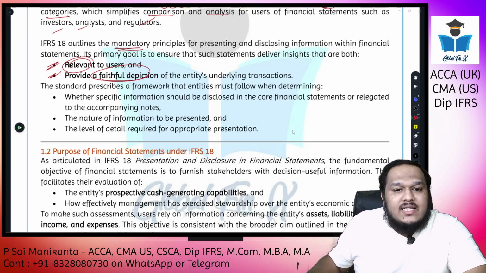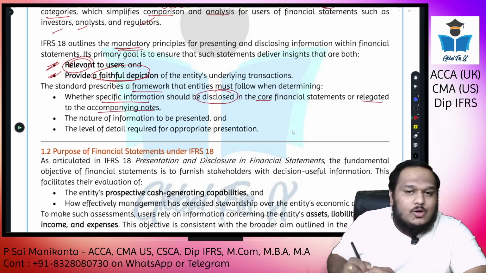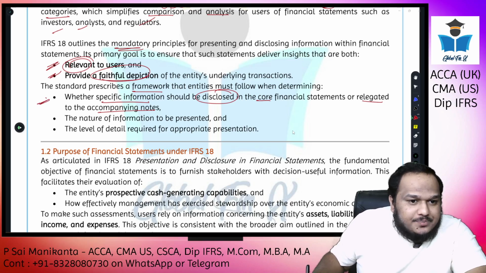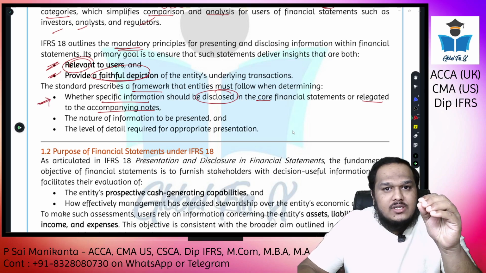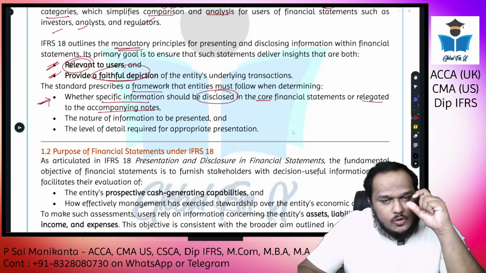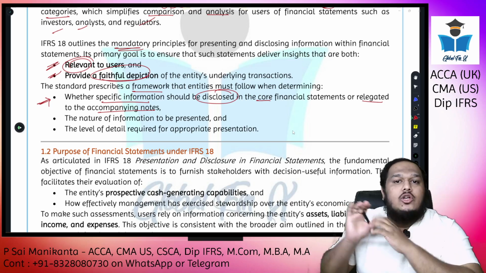The standard prescribes the framework that entities must follow, that is, whether specific information should be disclosed in the core reports or relegated to the accompanying notes. That is a judgment. Should I show something on the face of the financial statement, like on the P&L? Should I show a separate line item, or should I show it as other items and show it in the notes to accounts?